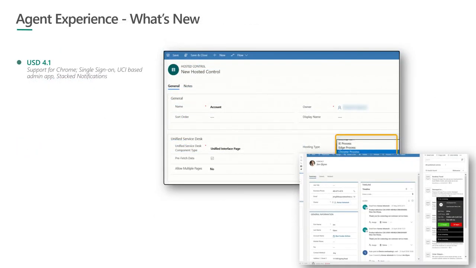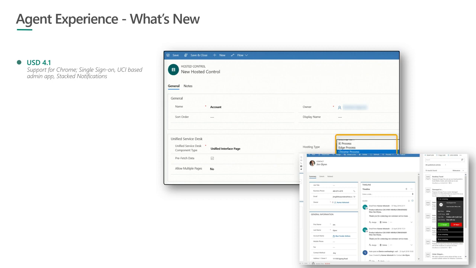Okay, a quick look at what's new on the agent experience side. We have the recent version of USD that was released, USD 4.1. It provides support for Chrome. Traditionally USD has been using Edge and IE for hosting pages, and now we have enabled support for Chrome. A few customers have started using Chrome in their organization, and they have reported significant performance improvements purely by switching to the Chrome process that we have enabled.